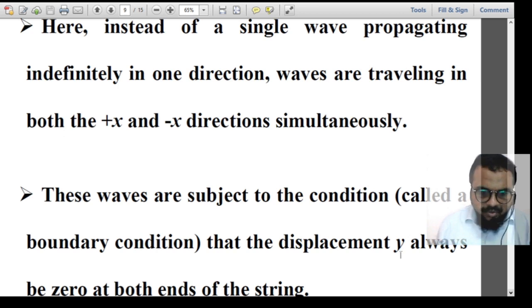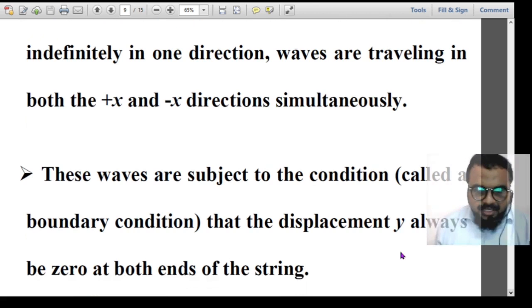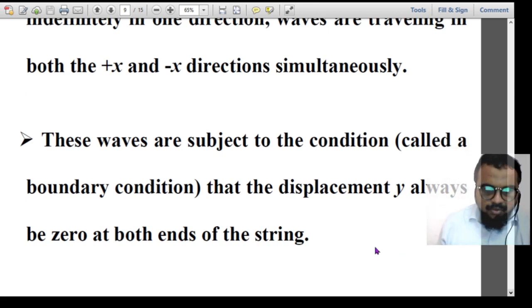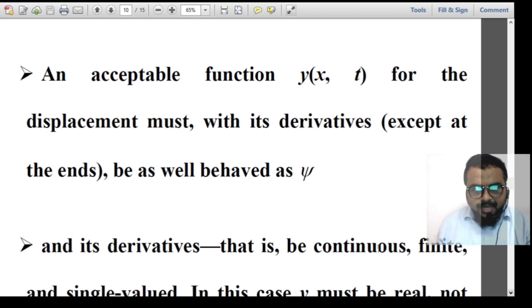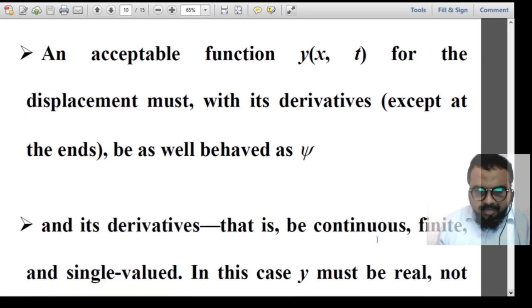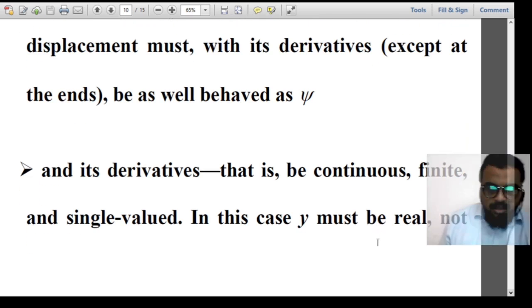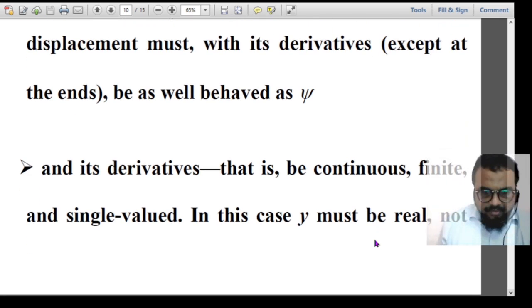As we know, the boundary condition is that at both ends of the string the displacement has to be 0 because they are fixed. It is not possible for the string to move at its ends, and an acceptable function for the displacement must be well behaved, like psi, and its derivatives should be continuous, finite and single valued. Those should be the characteristics of this y of x, t, the displacement function of the wave that passes through a string which is fixed at both ends.